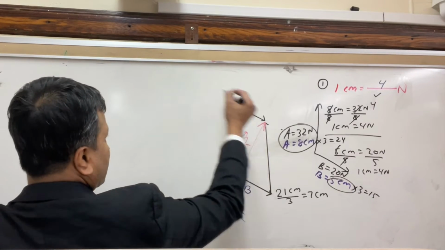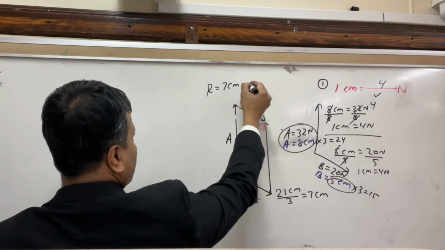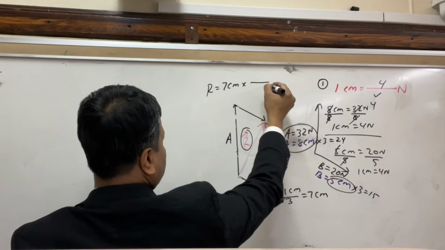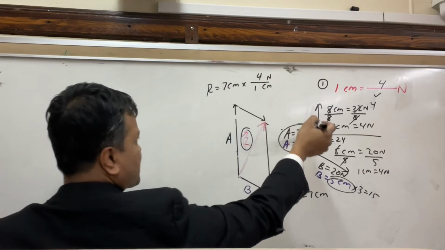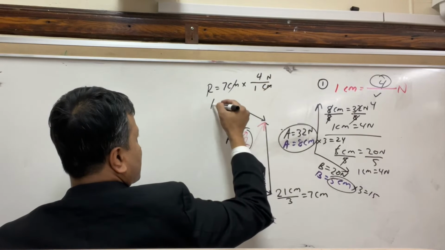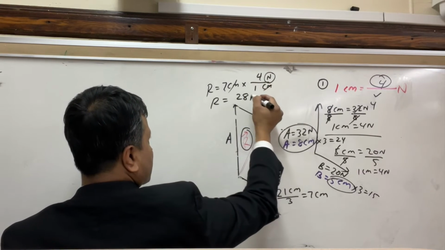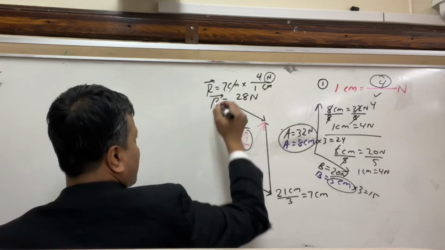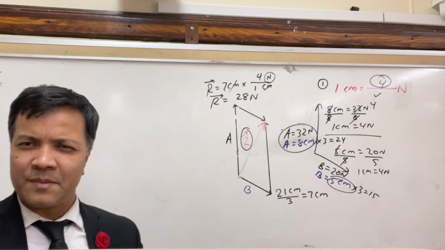Now I'm going to write R is equal to 7 centimeter. And of course, centimeter is at the bottom, Newton at the top. 1 centimeter is, of course, 4 Newton. How do I know? From here, centimeter cancel. So resultant is 7 times 4, 28. And there is a Newton as a unit. Put the arrow on the top. So this is how you're going to do problem number 1.